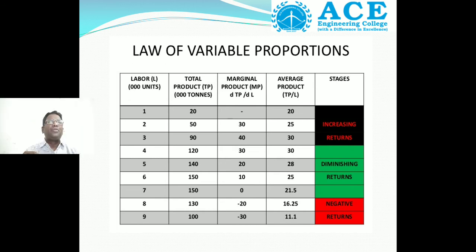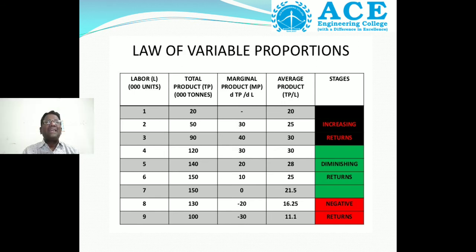The total product is 20, the marginal product is 20, and the average product is 20. The marginal and average product gradually increase while the total product is increasing. That stage we call the increasing returns stage.